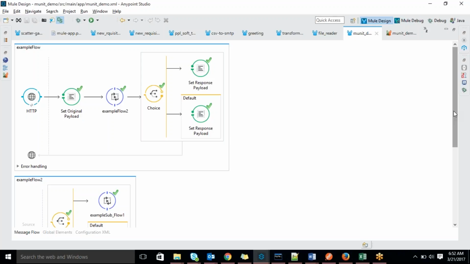We are guessing that the object is going to be created, and if the object gets created, then our test case succeeds. It means we are guessing the output; we are going to mock it.